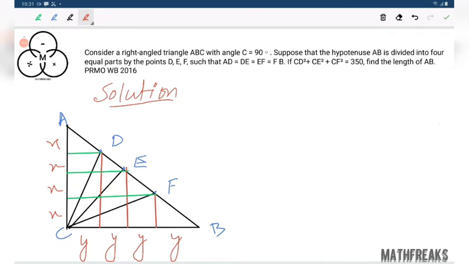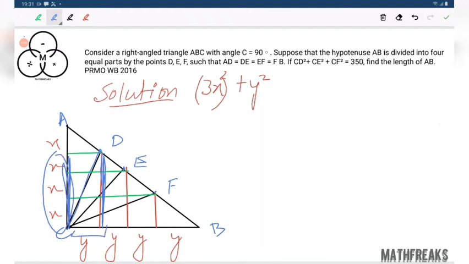CD square is what? You just see. CD square is simply 3x whole square plus y square. This is the value of CD square. You just see, this is CD. Now what is this part? This part corresponds to this part. This part is 3x, and this is y. So 3x square plus y square is CD square.